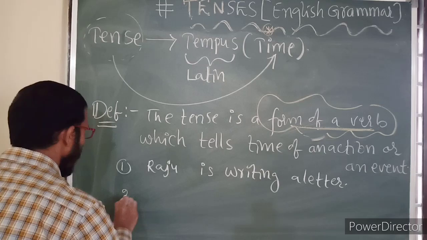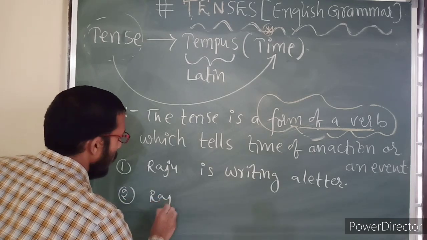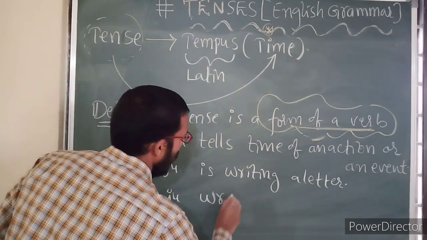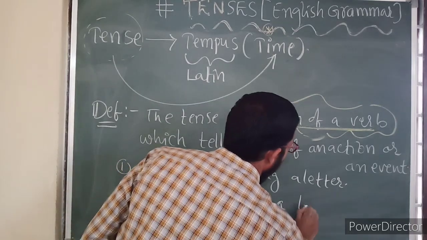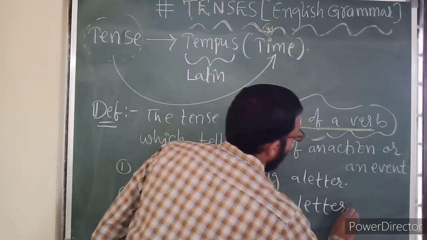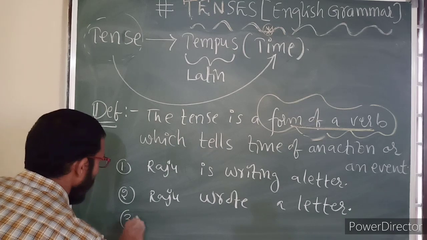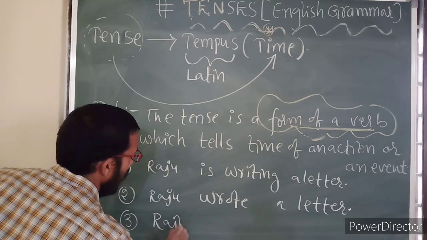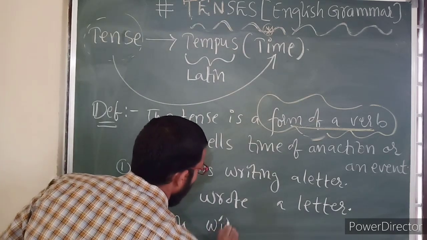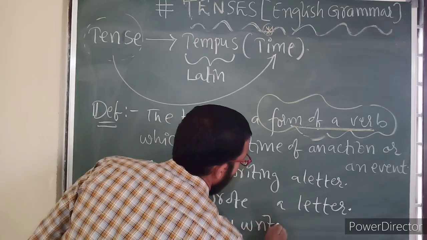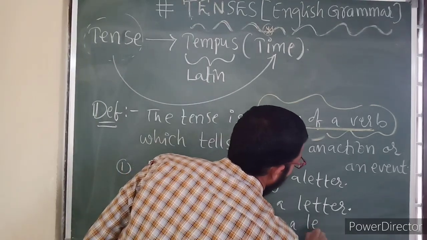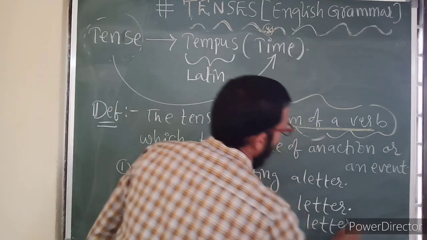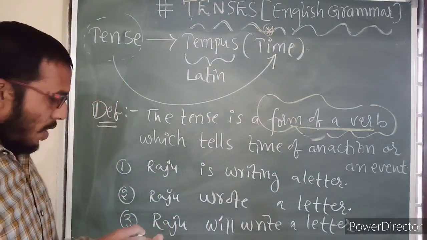Second example: Raju wrote a letter. Third example: Raju will write a letter. See here, three examples I have taken.